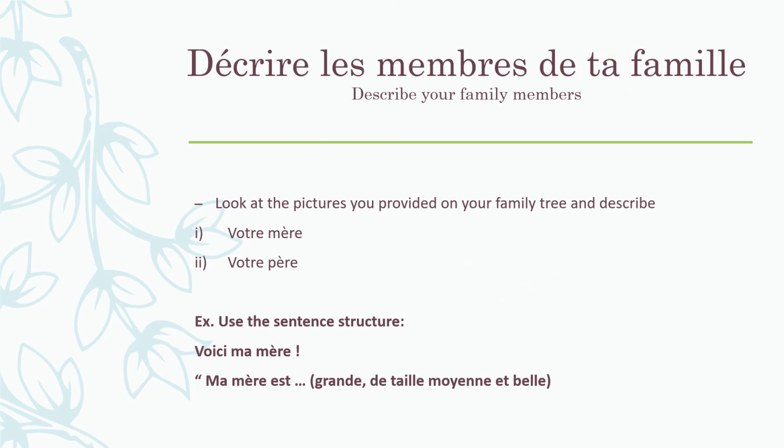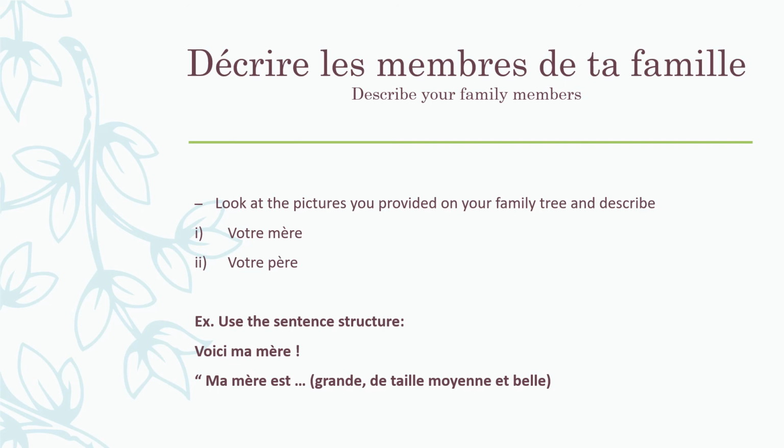So, describing the members of your family by looking at your family tree. You're also going to describe yourself. Describe yourself first and foremost, alright? And you're going to include as well your character traits. Intelligent, intelligence, intelligent. Notes will follow on that.